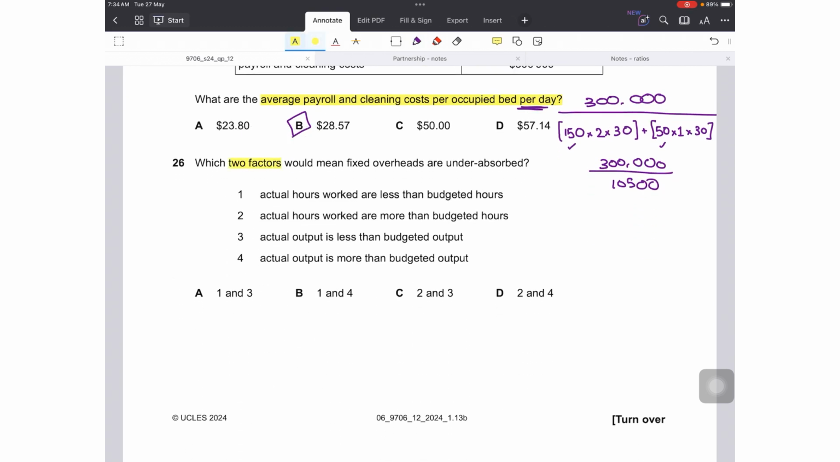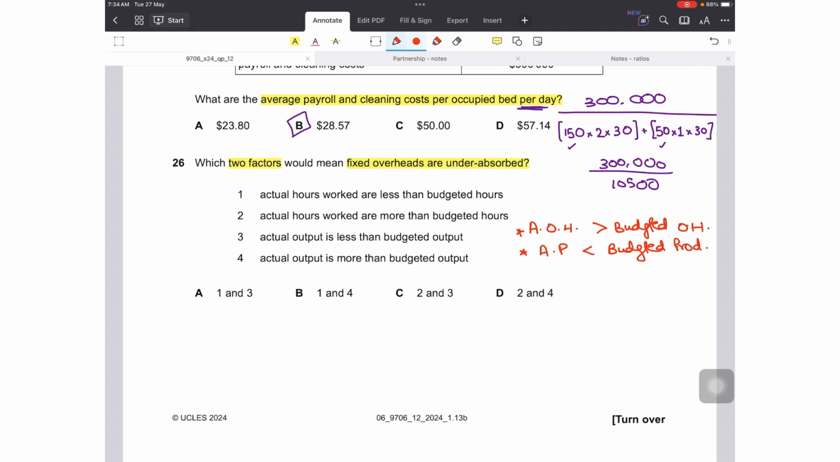Number 26. Which two factors would mean that fixed overheads are underabsorbed? Okay, so there are two situations when fixed overheads could be underabsorbed. One is if my actual overheads are more than my budgeted or absorbed overheads. And situation number 2 is if my actual production is less than my budgeted production.